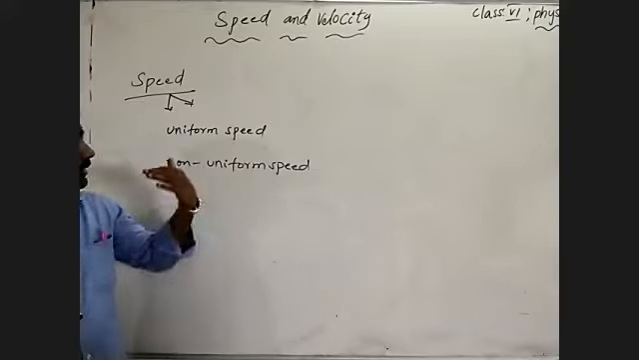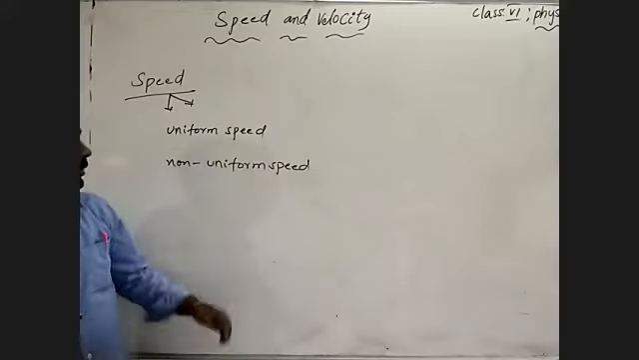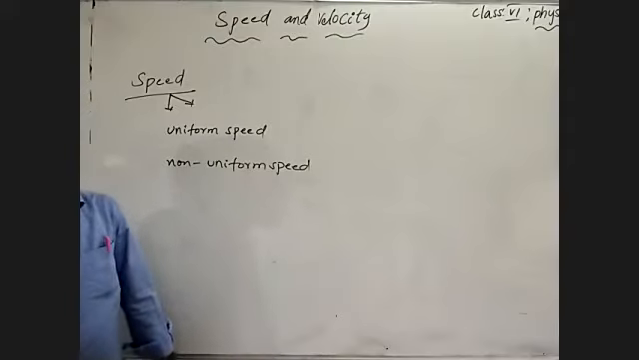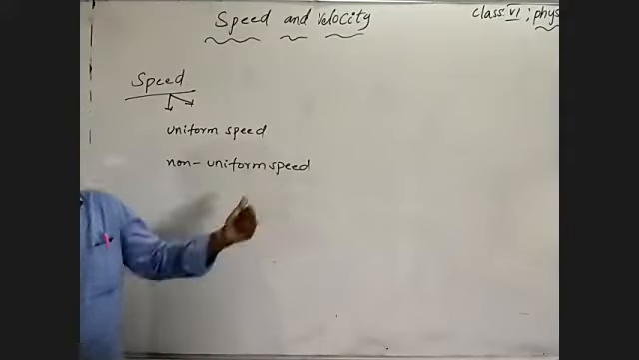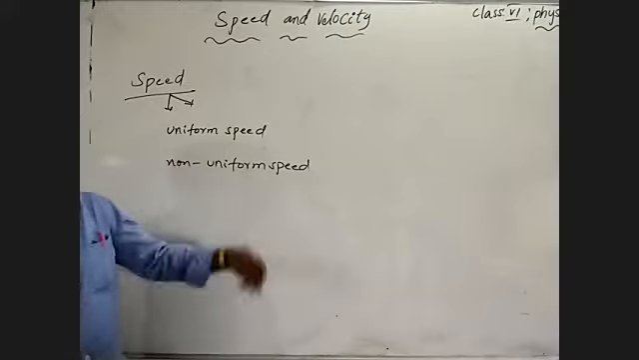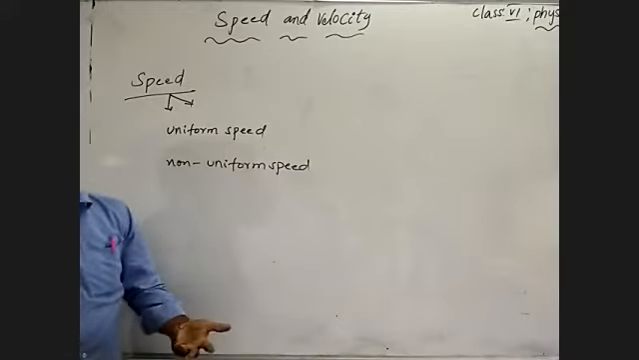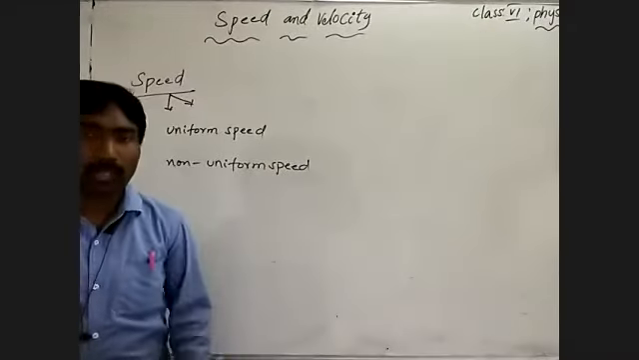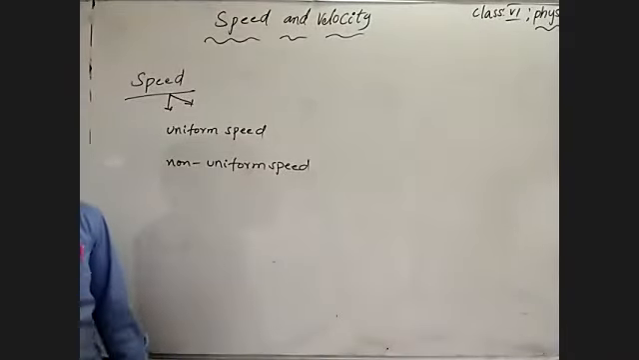Understand? That is a uniform speed. And coming to non-uniform speed. Non-uniform speed is the opposite of uniform speed. Uniform speed, what is that? Equal distance covered by a body in equal intervals of time. The body covers equal distance in equal intervals of time.